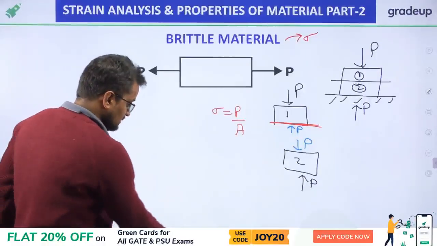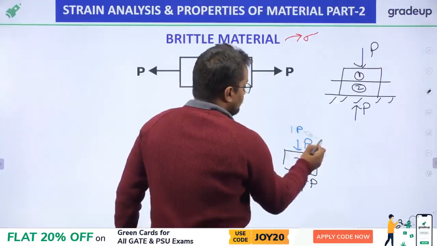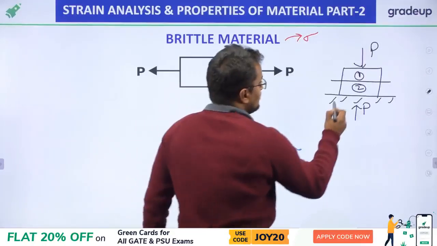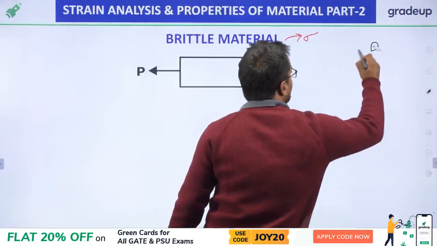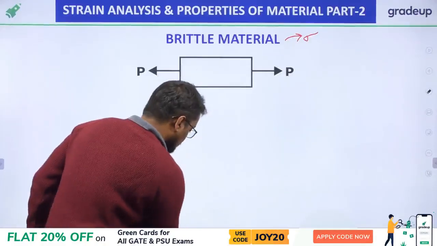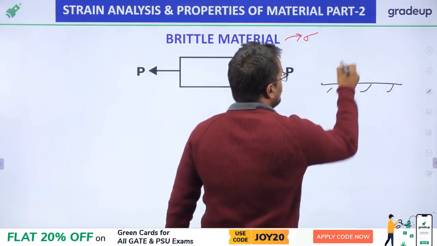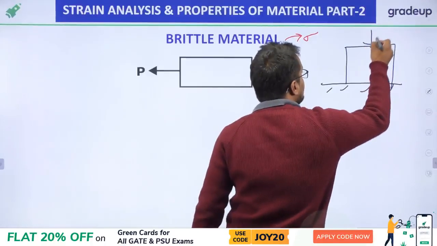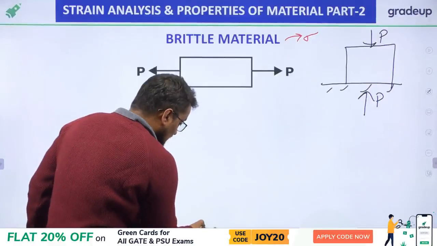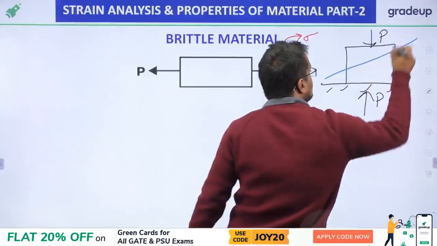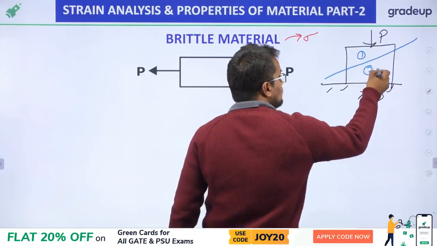But my friends, see, if I have not cut a section like this, but I am again drawing this body. Suppose this is a floor and this is a body, and P force is acting on this, the reaction will be P. Suppose I cut a section like this. So, this is one part, this is two part.